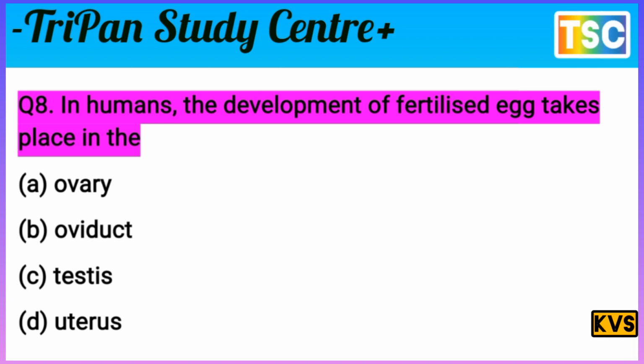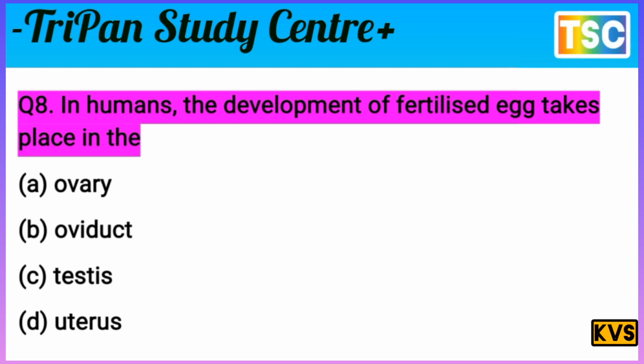It means A, B, C are not correct answers for this question. It means D is the correct answer. That's important. Uterus. In humans, the development of the fertilized egg takes place in the uterus. It means option D, uterus, is the correct answer for this question.